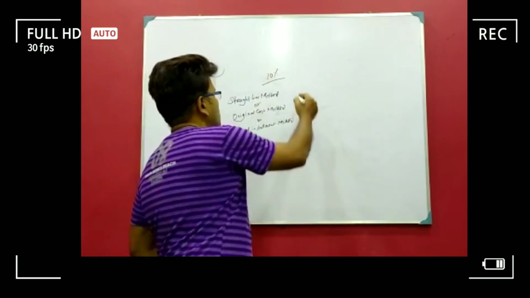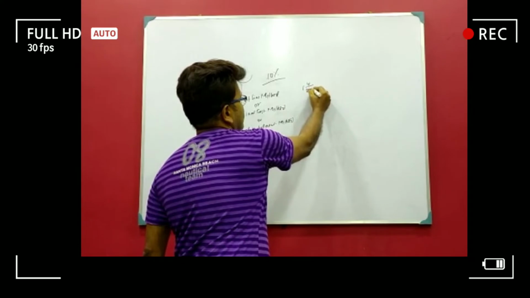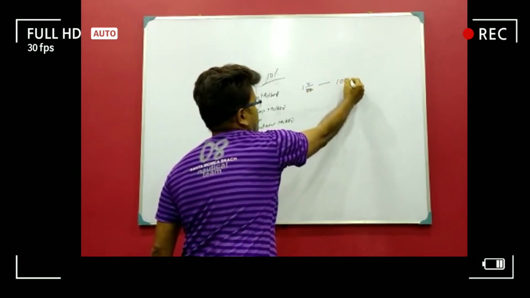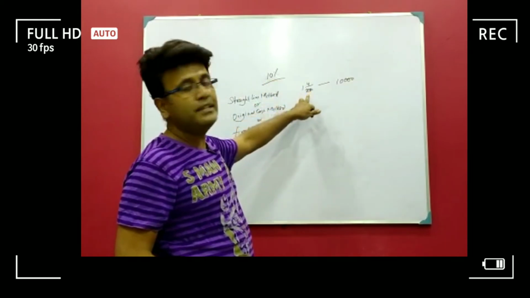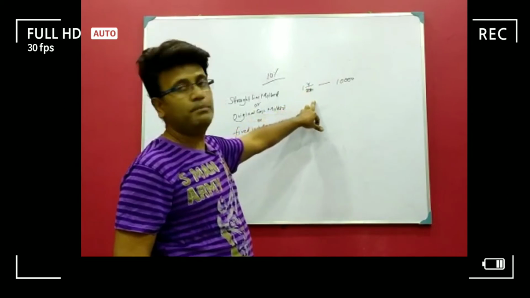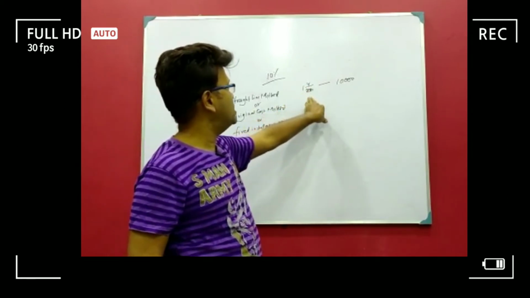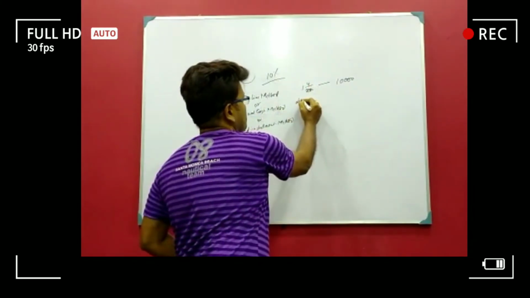How is it possible? Suppose you have purchased one machine on 1/4/2000 at the cost of 10,000 and the depreciation rate is 10%. So how much should you charge? As the accounting year starts from April and ends in March of the next year, you have 12 months in your hand. So you are charging depreciation on 10,000. So 10% on 10,000 is the depreciation.